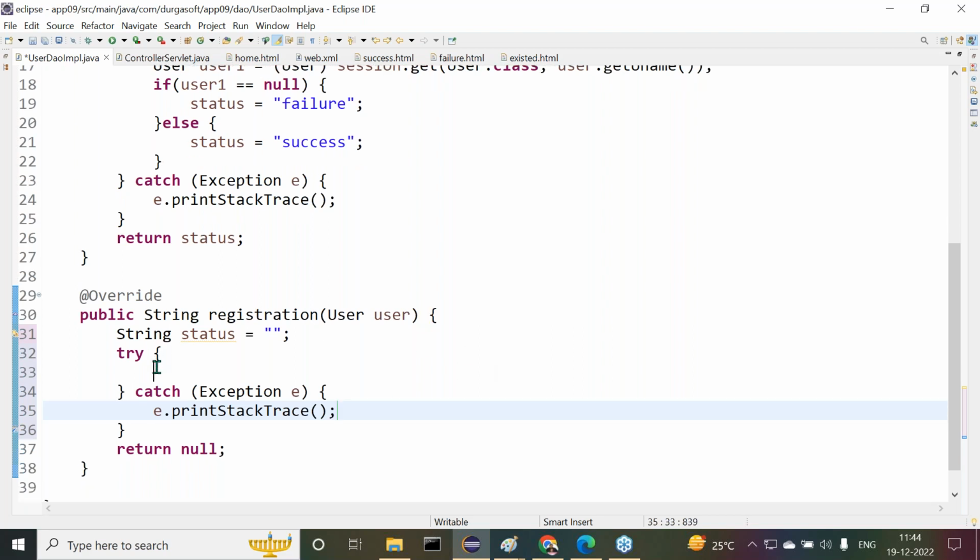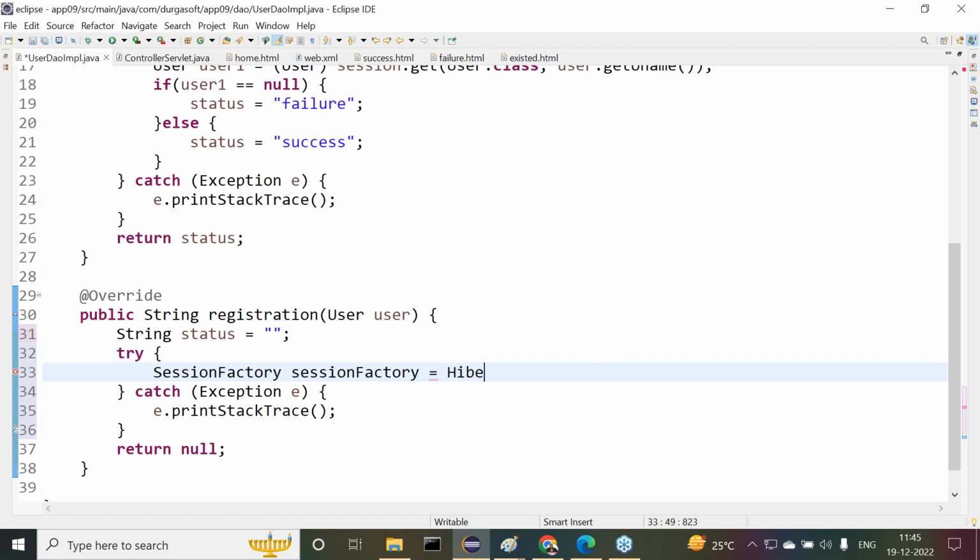Okay. Let me get that session factory: SessionFactory is equal to HibernateUtil.getSessionFactory().